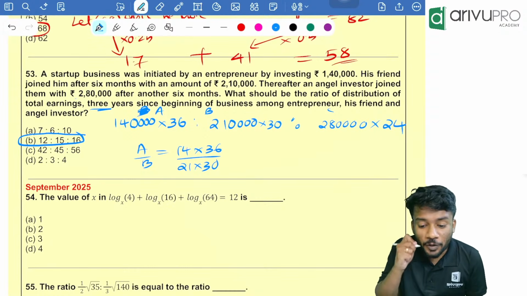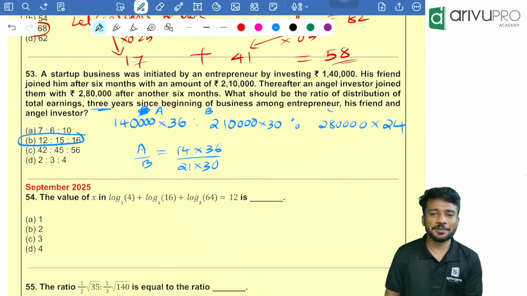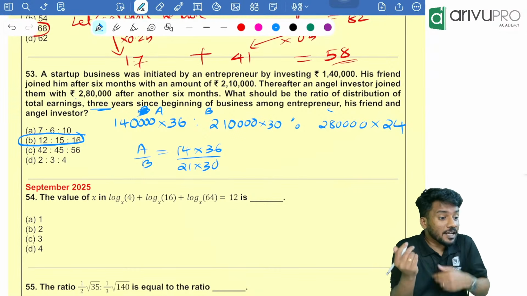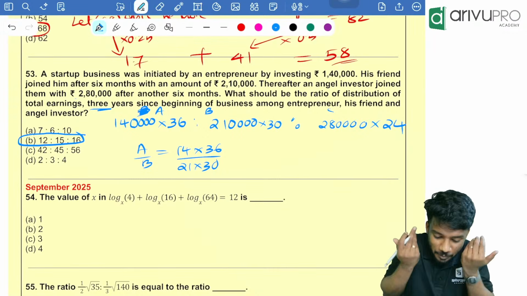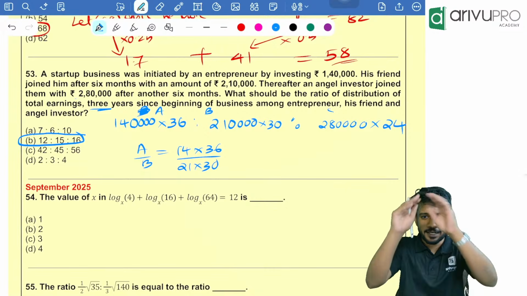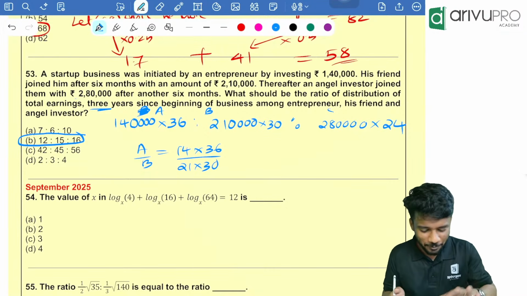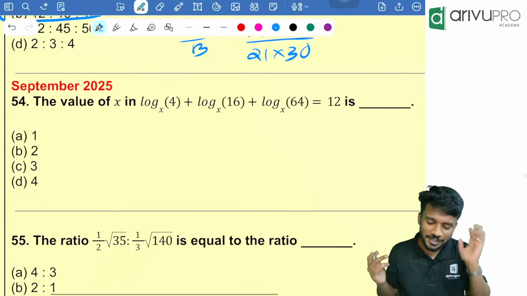I hope that you got it. Shagu, you got this? You got the method. The rest of you, did you get the method? We will solve another question. In the last two attempts, there were questions based on partnership. So I hope that you understood the method. It's all about writing it in months and taking the ratio. They will only ask for ratios in these types of questions. Now the next question. Look here now.